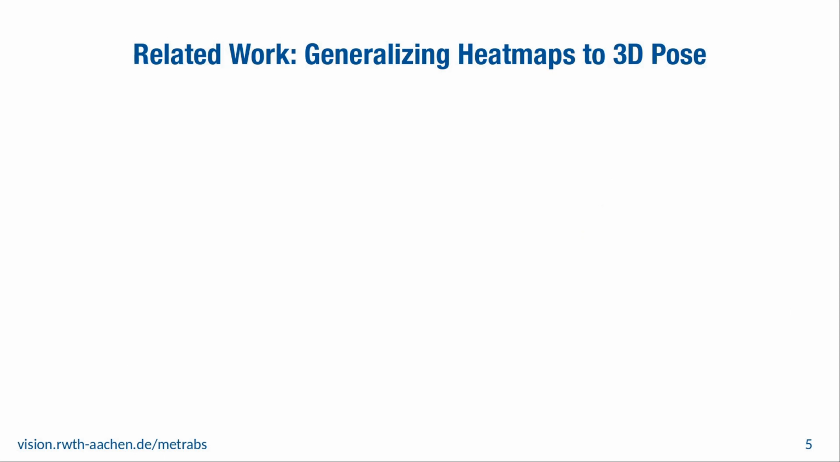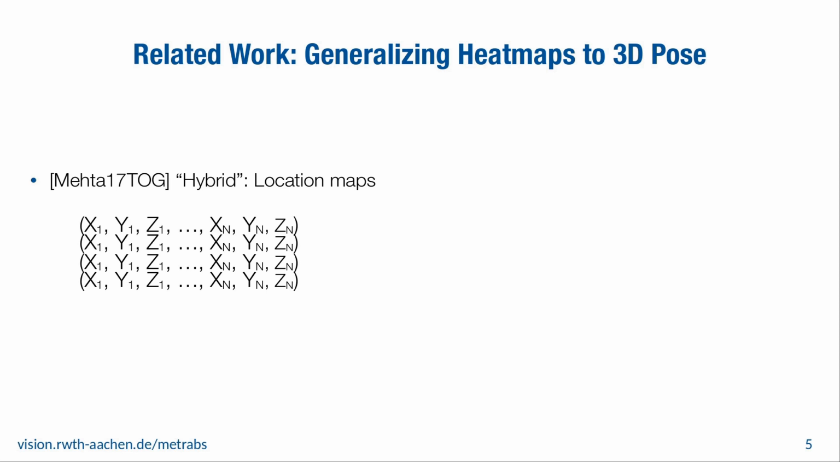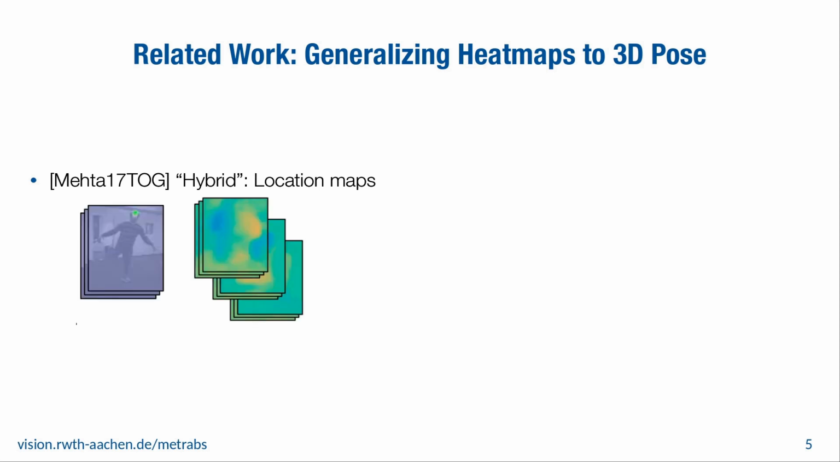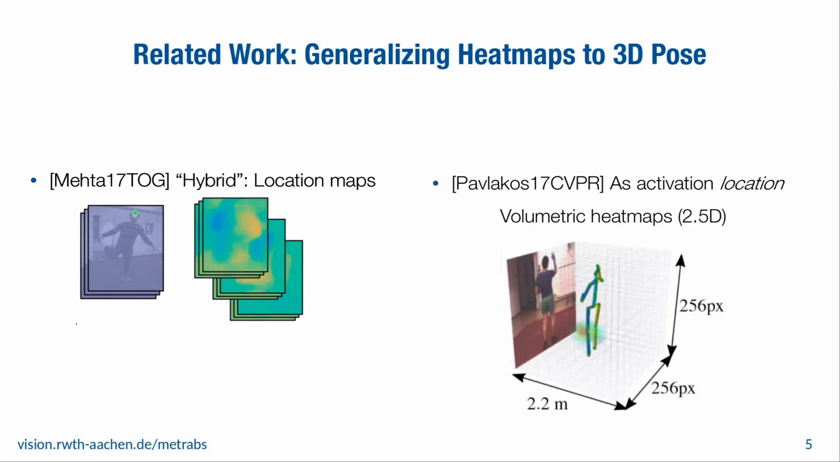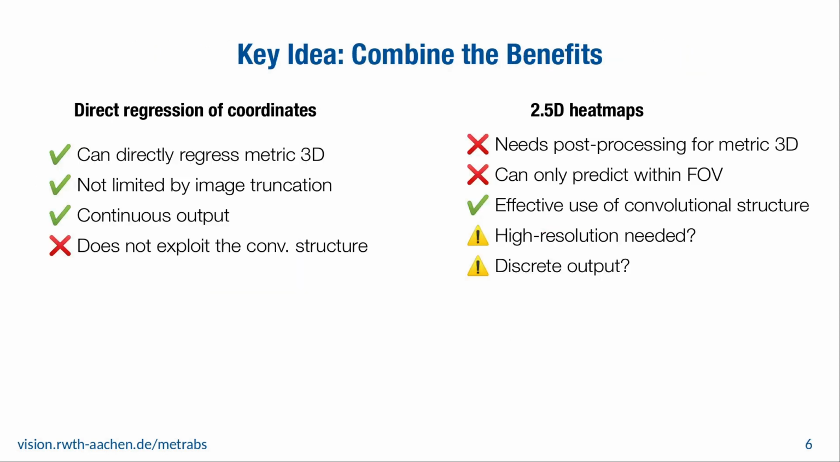Here we highlight two main existing approaches. One uses location maps. Here, the long vector of coordinates is still predicted as activation values, but now at every position in the image. Then, 2D heat maps are used to read out the vector from the right place. Alternatively, the volumetric heat map approach represents the pose as high activation locations. The first two axes represent image space, the third is the metric depth, and this is called a 2.5D representation. Essentially, this reduces the coordinate estimation problem to many small classification decisions, one per voxel, which tends to be easier to learn for CNNs.